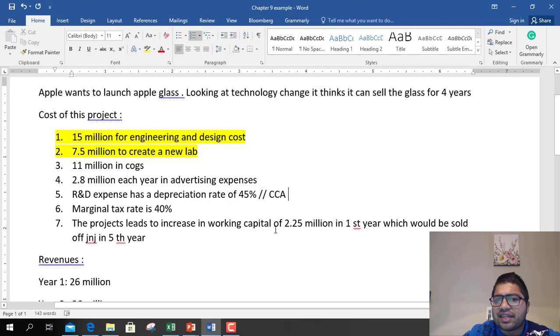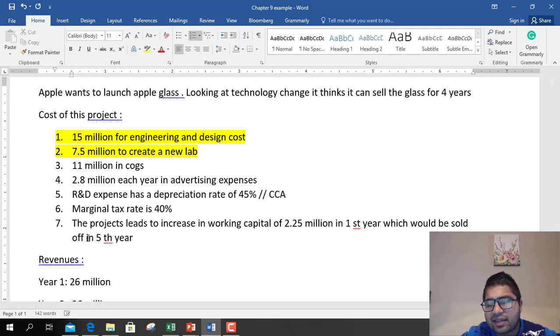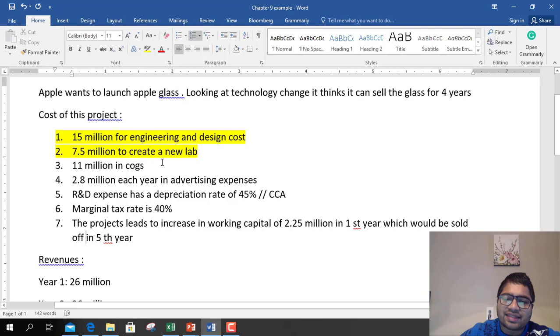The project leads to an increase in working capital of 2.5 million in the first year, which would be sold off in the nth year. What it is saying is that because of this project you are building some inventories, and from inventories you make sales. So it leads to an increase in working capital of 2.25 million in the first year, and later on in the fifth year, after 4 years, when the project is winding down, you will sell off that working capital. So it increases in the first year, it decreases in the last year.